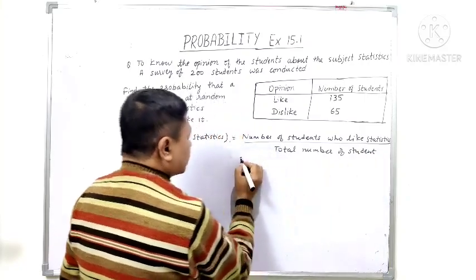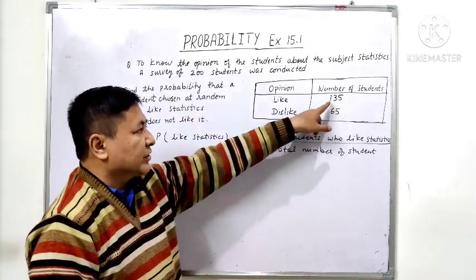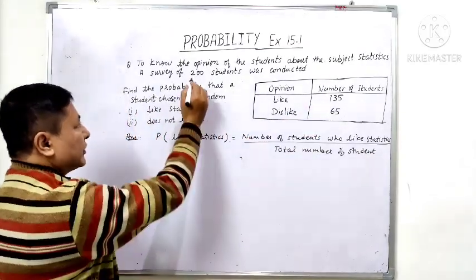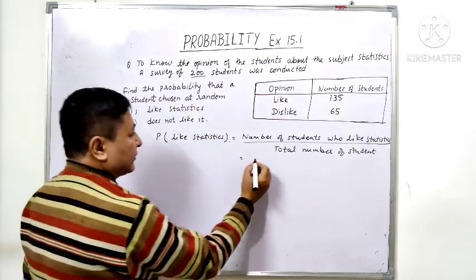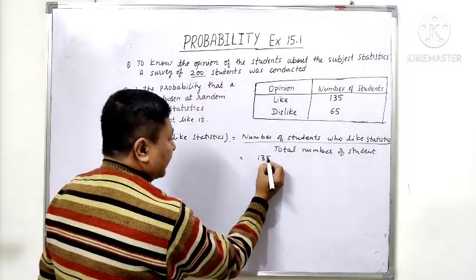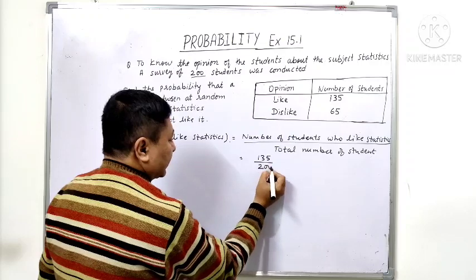Now the number of students who like statistics is 135 and the total number of students is 200, so it becomes 135 upon 200.